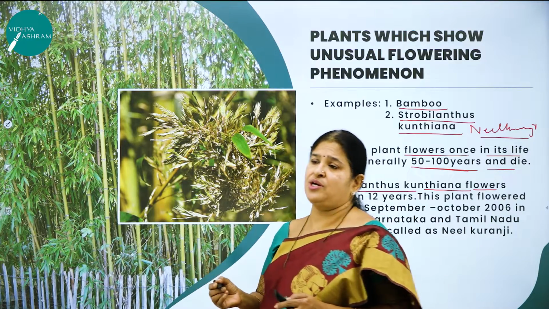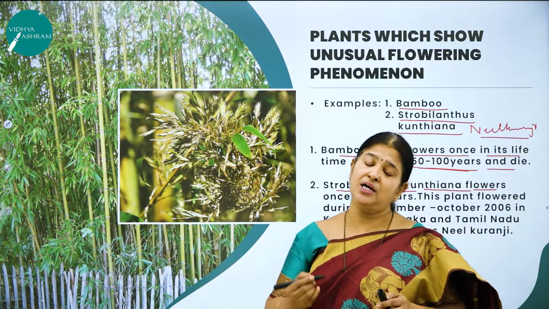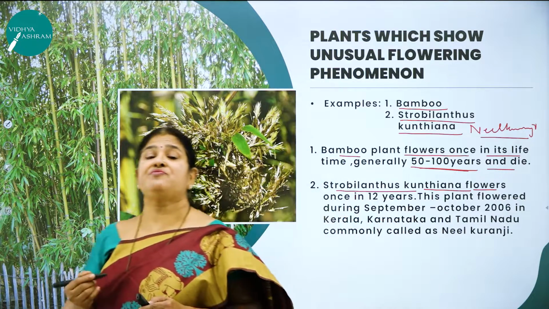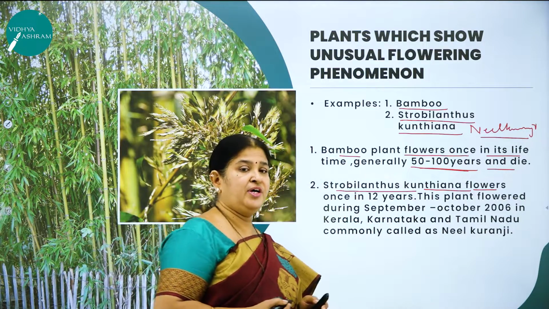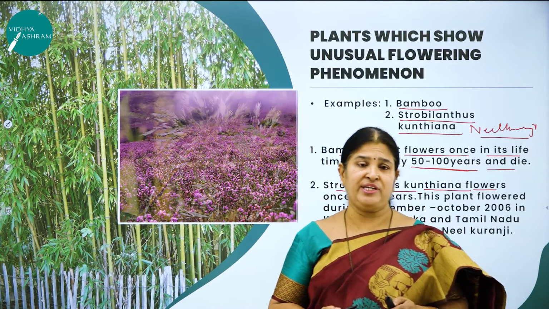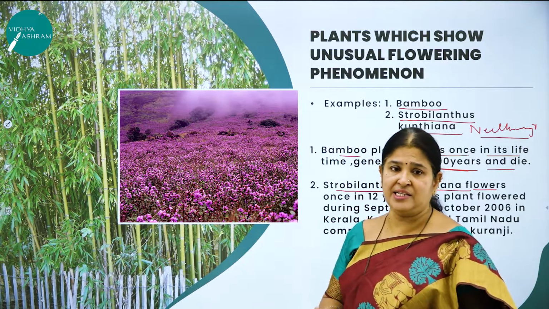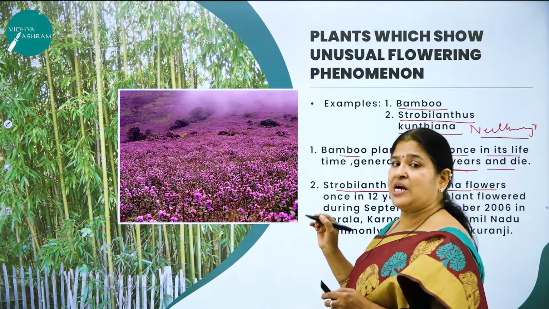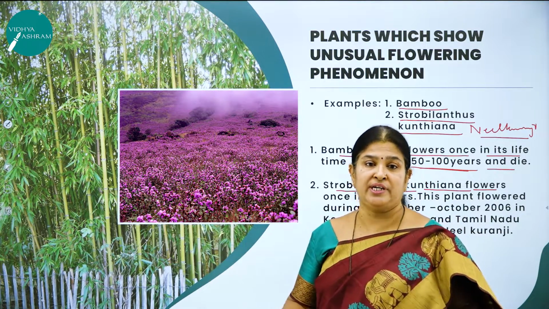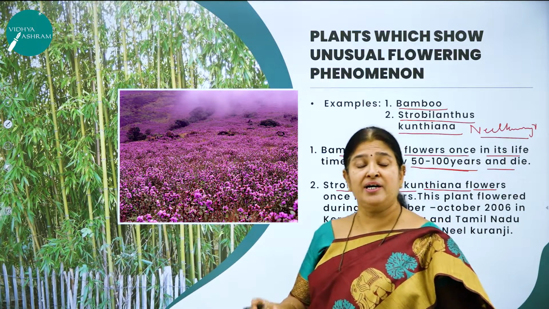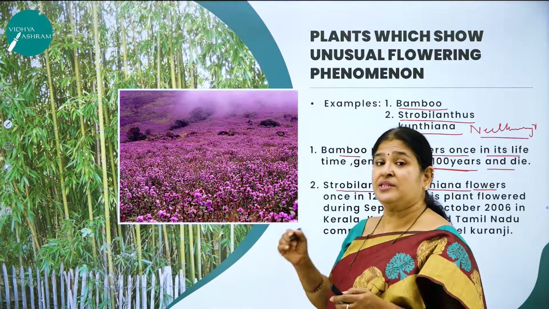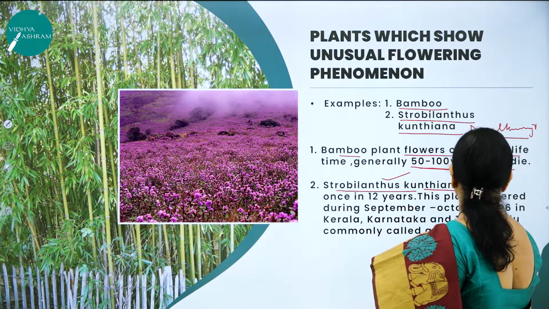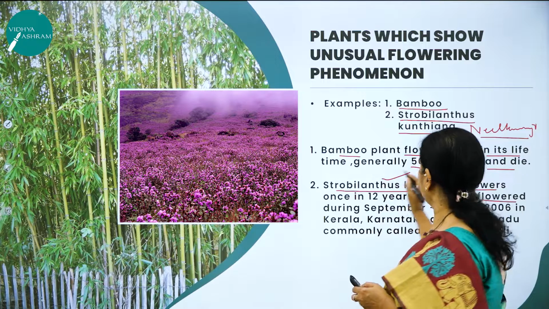This, as I said, is commonly called Neelakurinji. It is a shrub found in the Shola forests of the Western Ghats in South India and the Nilgiri hills, and it has got its name because of its purplish blue color. It forms blue mountains and attracts many tourists, because this very important plant, Strobilanthes kunthiana, flowers once in 12 years.